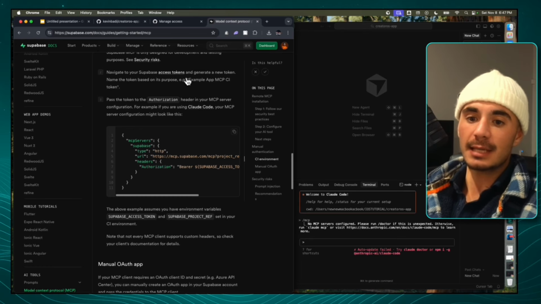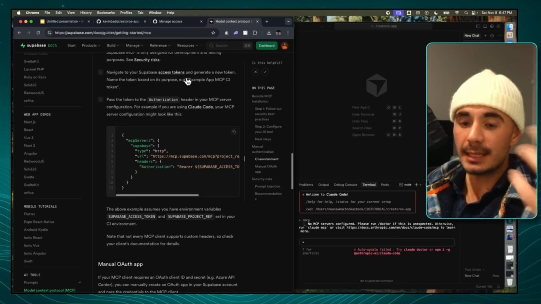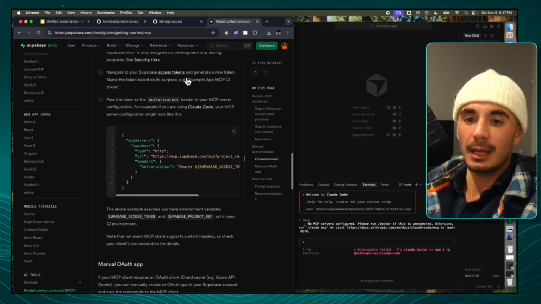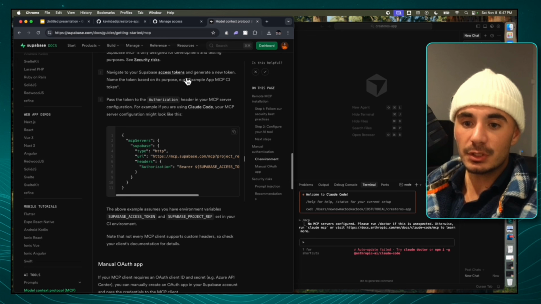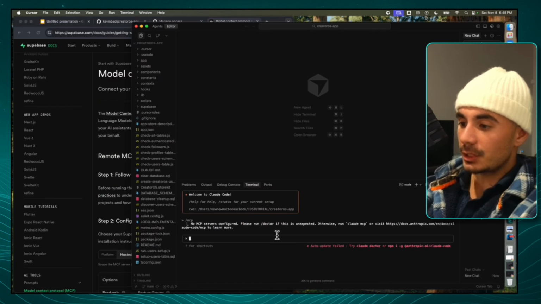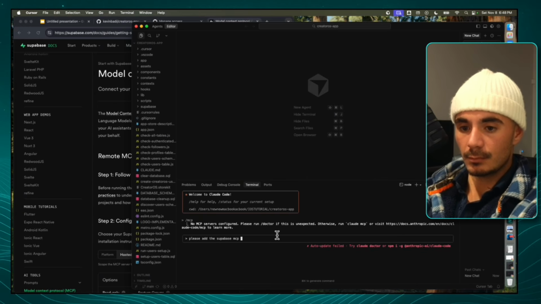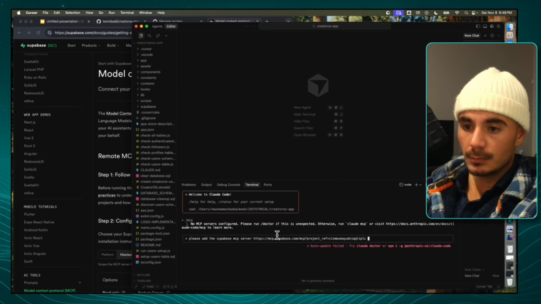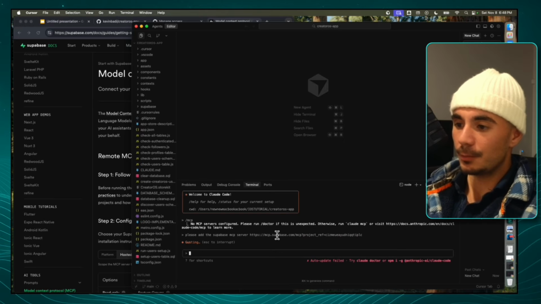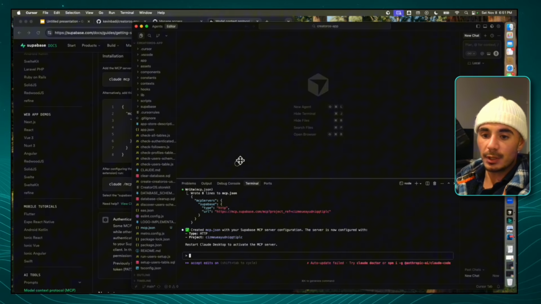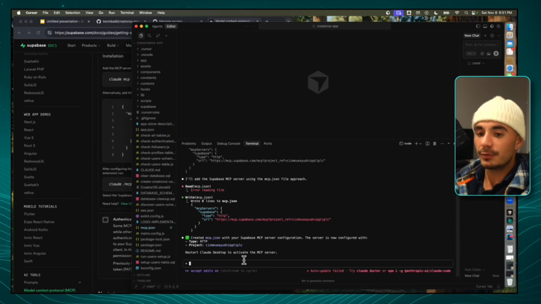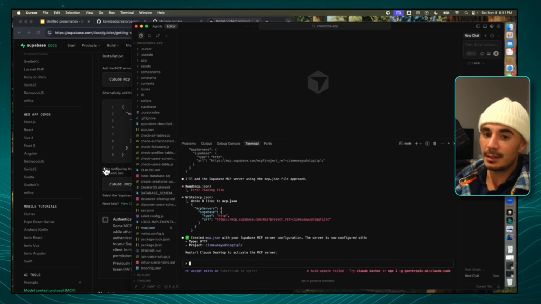So in this example, I'm just going to use the same database that I'm using for the actual app. And so I'm going to click on that, and that's going to give us the server URL for the MCP. And I'm just going to tell Claude in the chat to add this MCP. All right, so I pasted in that link. Here we go. All right, guys, so we could see in Claude's response that the MCP server is now configured, but every time you do configure an MCP server, you have to restart Claude. But before we do that, we need to add in the other two MCPs.